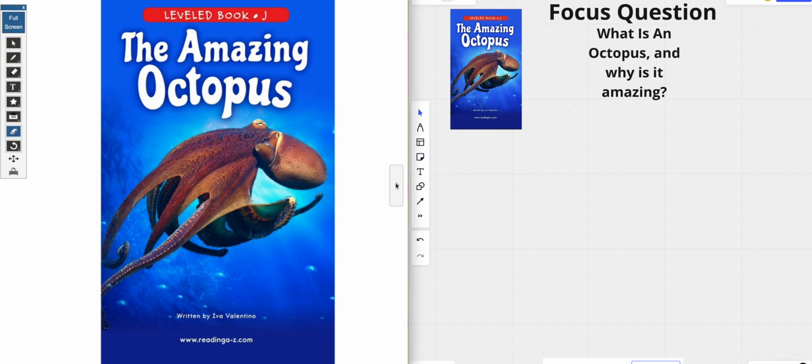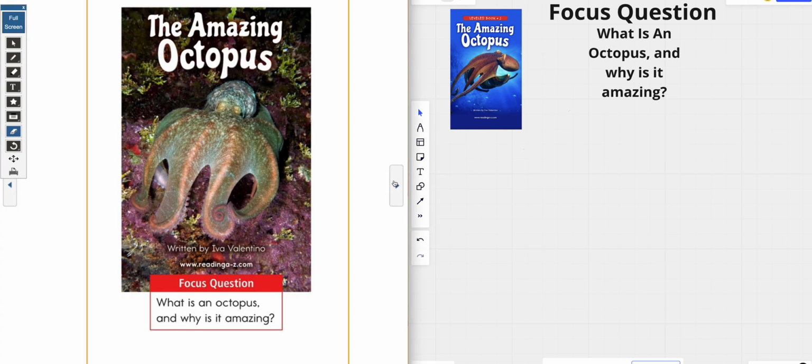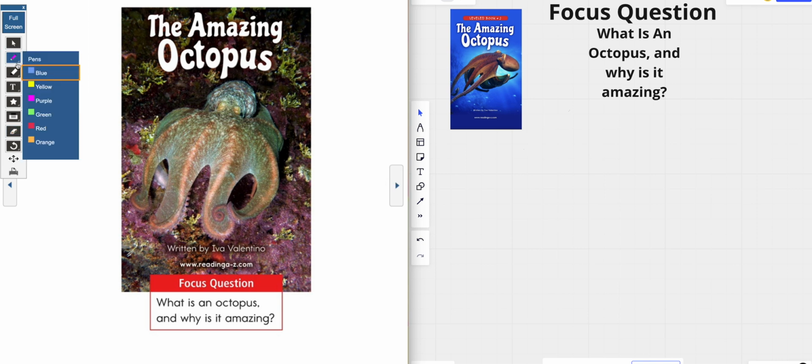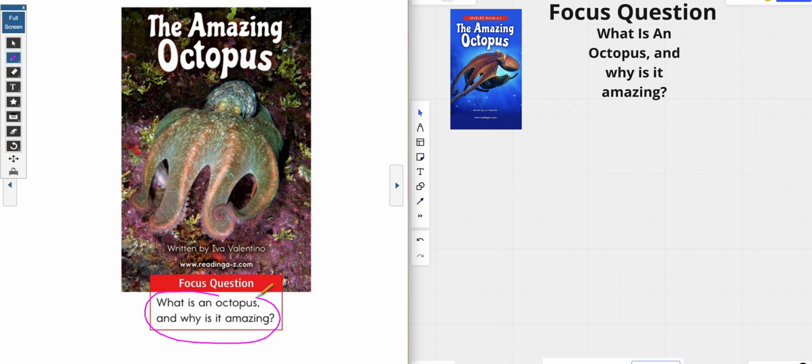And what I mean by that is that all of this information that we're going to be learning about is completely true. And to help guide our information, the author gave us a question that we want to focus on. And that question is, what is an octopus and why is it amazing? And if you notice, I have my same question written right here. What is an octopus and why is it amazing? So as we're reading, that's what I want us thinking about.